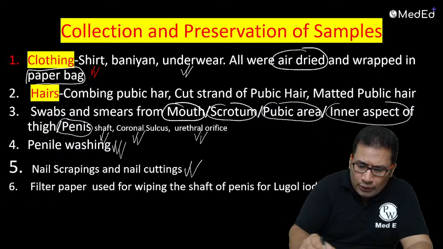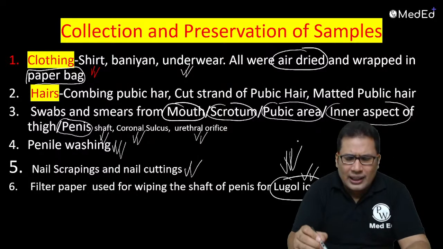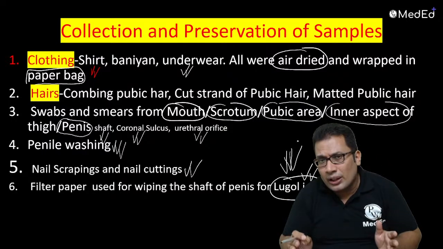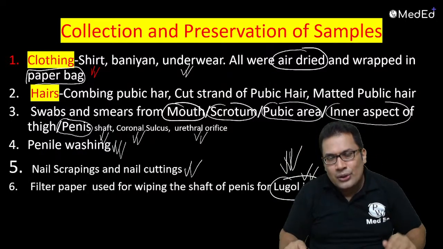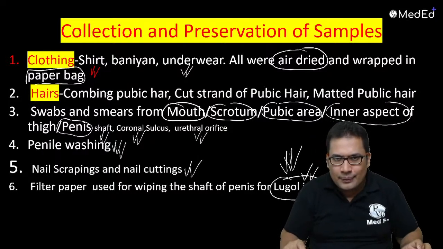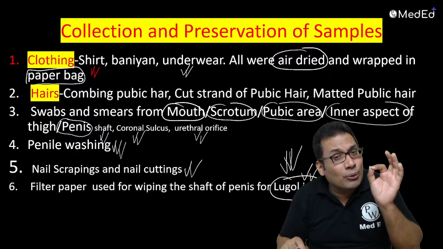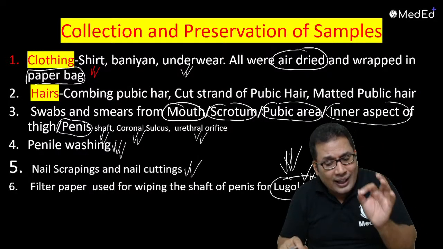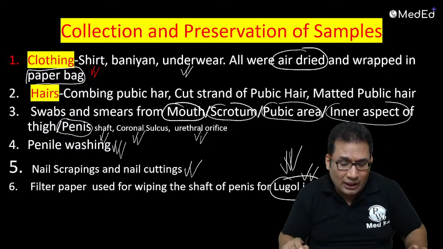Then filter paper used for wiping the shaft of the penis, for the legal side. The question very commonly asked: what is the importance of Lugol's iodine? Lugol's iodine detects vaginal epithelial cells. Because vaginal epithelial cells contain a high amount of glycogen, they react with Lugol's iodine and give a brown color, right?